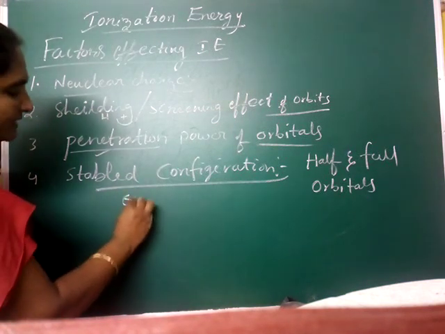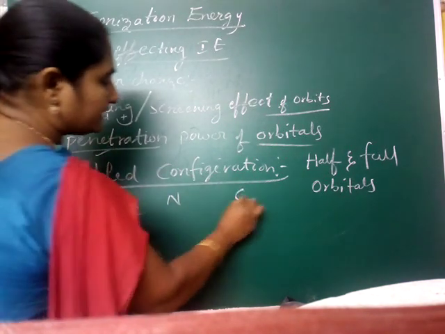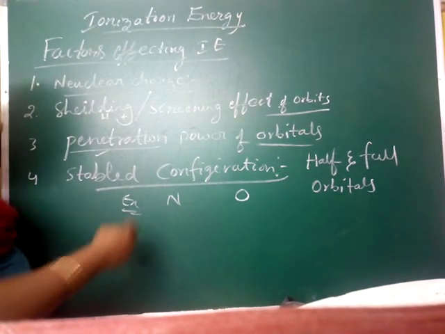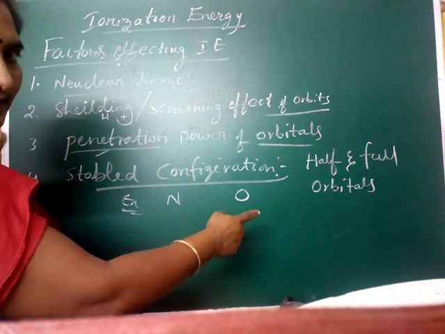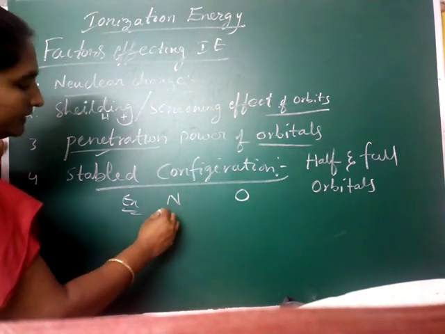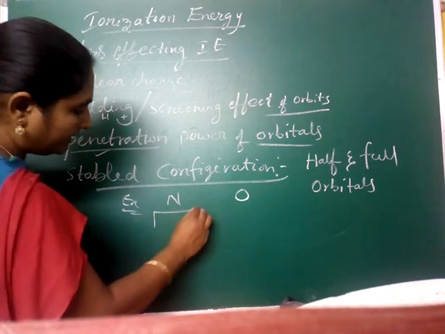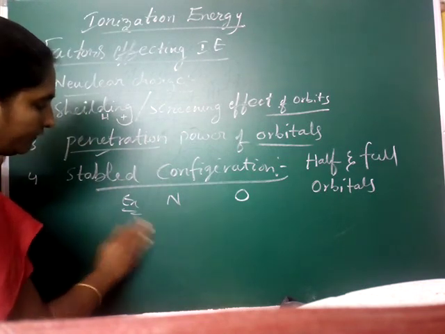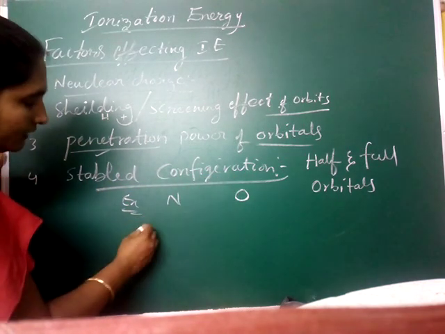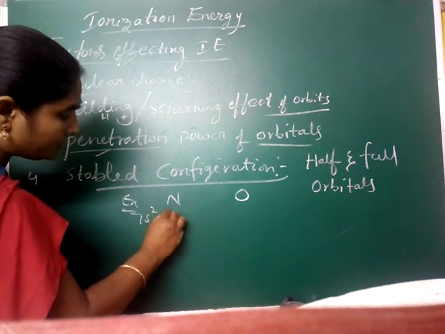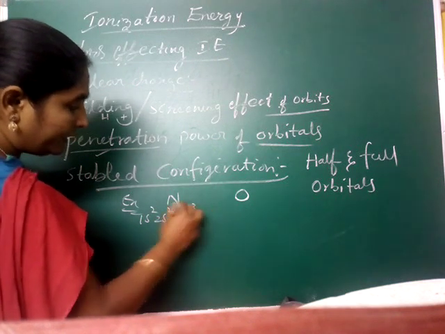A good example for this one is nitrogen and oxygen. When you are comparing nitrogen and oxygen, you have to write the electronic configuration. Nitrogen has 7 electrons: 1s2, 2s2, 2p3.